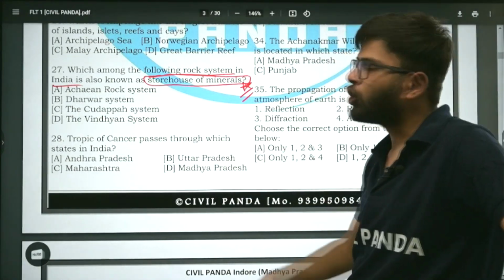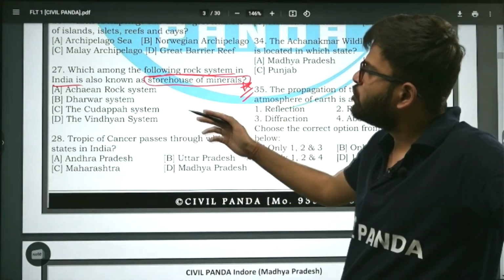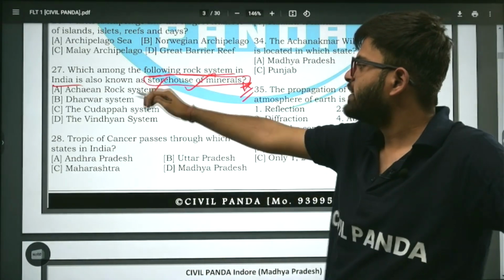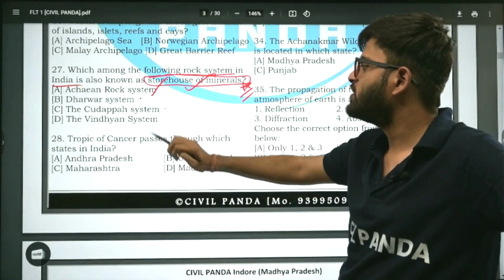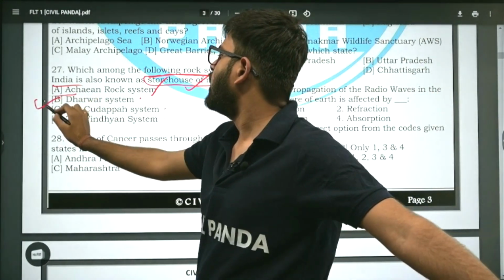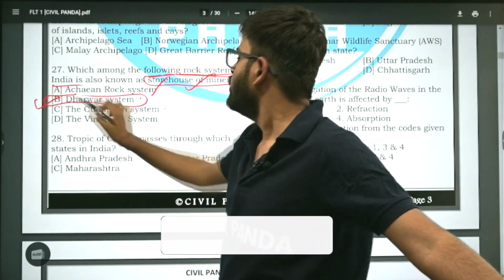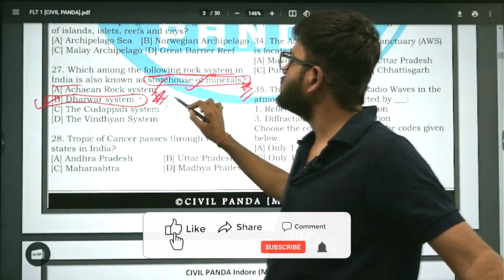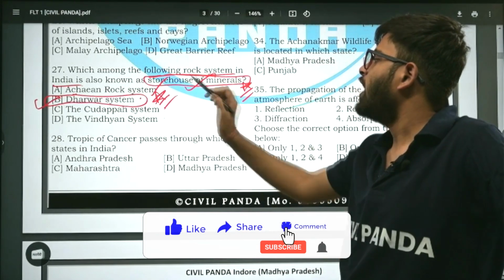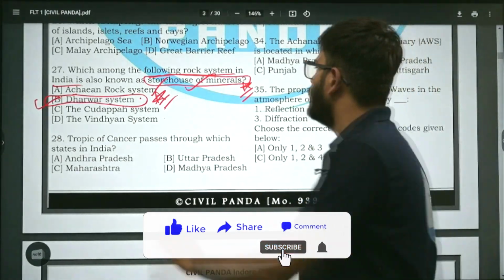Yes, it is, but I am talking about rock systems. Which rock system is known as the storehouse of minerals? Is it Archean? Is it Dharwar? Is it Kadapa? Or is it Vindhya? The correct answer is the Dharwar system. Why is it known as Dharwar? Because these types of rock were first observed in the Dharwar district of Karnataka. The Dharwar system is known as the storehouse of minerals.